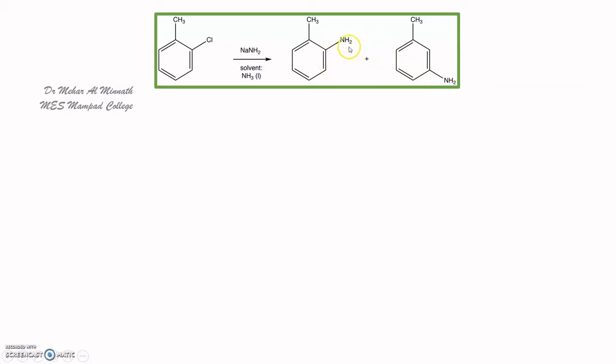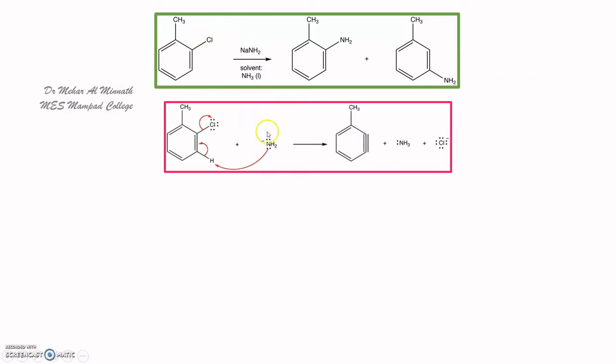The incoming amino group attacks the ortho position as well as the meta position to the substituent, the CH3, or you can say the incoming nucleophile attacks the ipso position and the cine position.